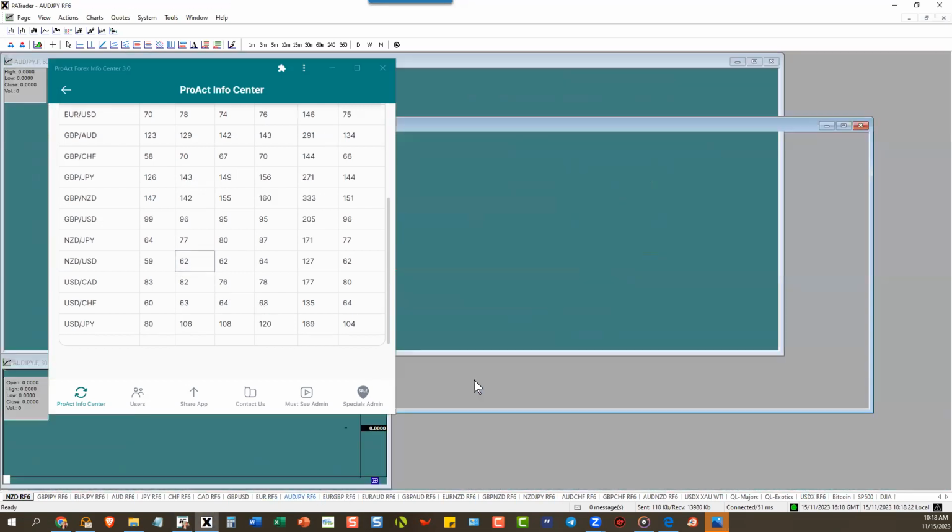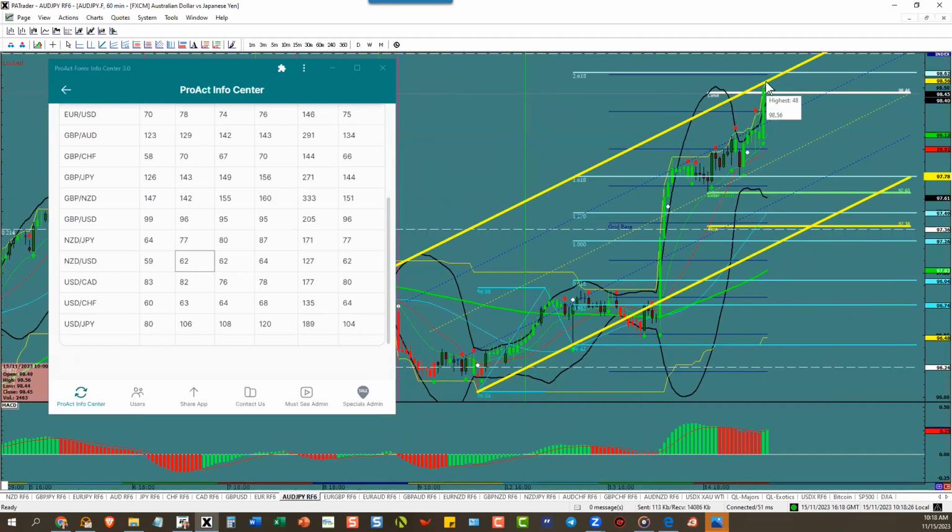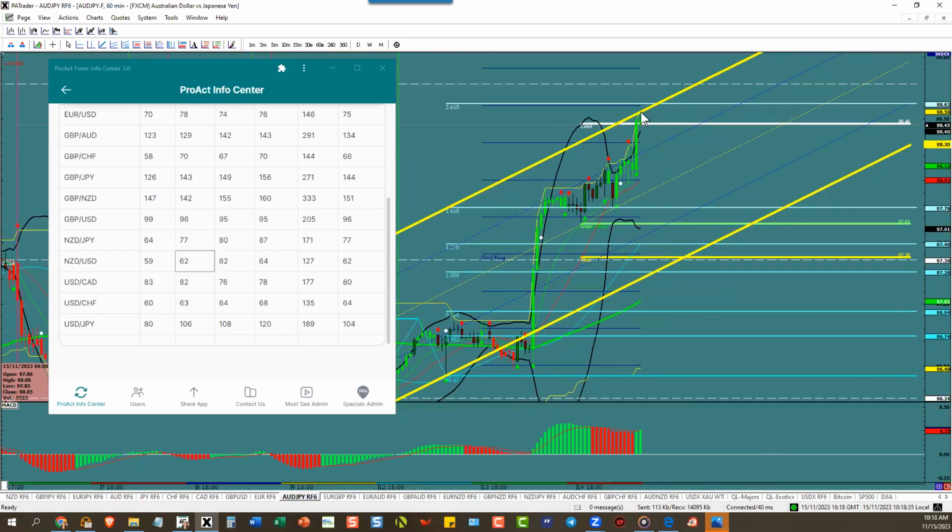All right. Aussie yen. Aussie yen went to this target and went ahead and took the channel out right there. Now with the dollar going down, Aussie yen should pull back and go again to the upside. Now they've got to pull back. Why? Because they're at the top of the channel. There's no room. Nobody will buy up here, so they've got to pull it back, most likely to the heart line. Watch for the bounce there, and then whatever the ATR is. Aussie yen ATR now is 81 pips. Wait for the pullback. Wait for 5 o'clock. Look for 81 pips to the upside if the dollar is still going down.